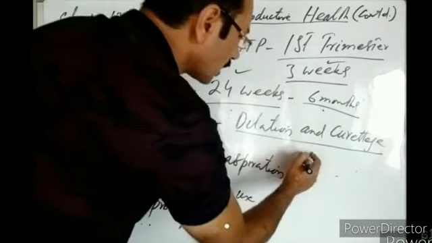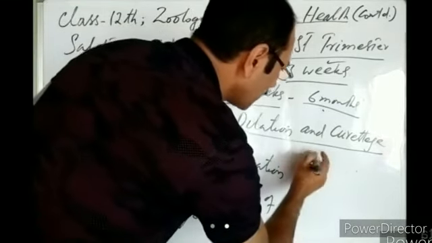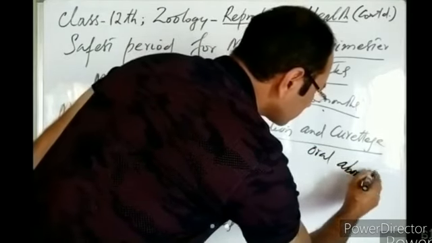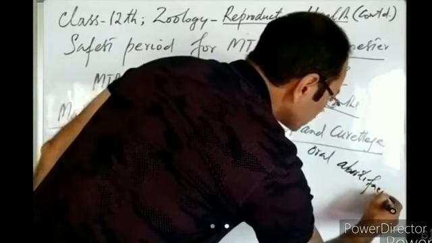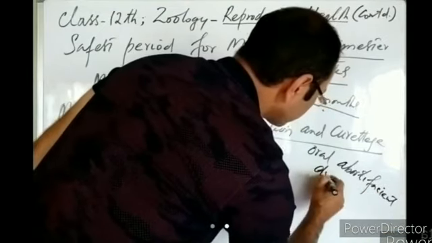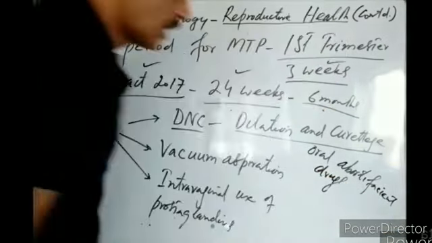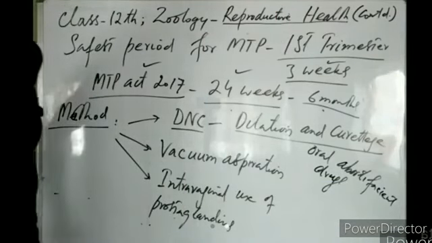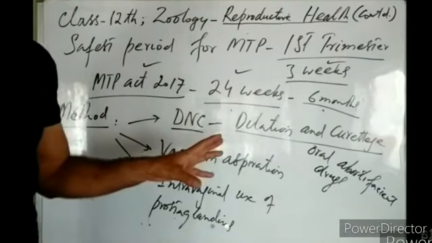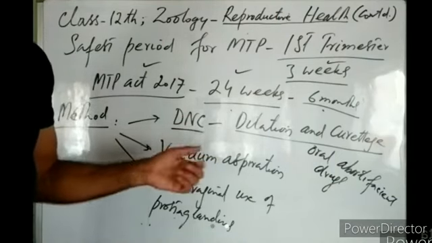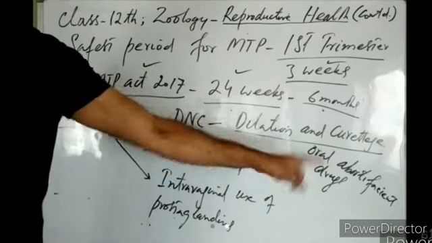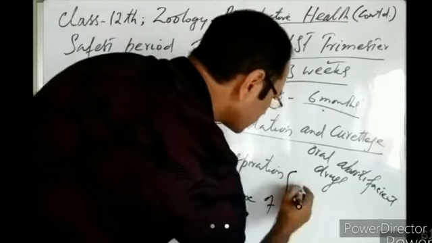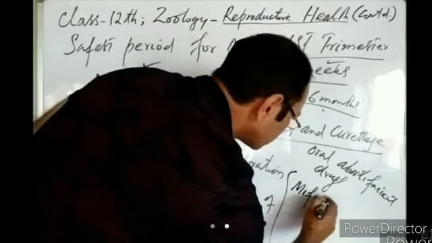It involves the use of some oral abortifacient drugs. So in this method, a patient is first given some abortifacient drugs, those drugs which help in abortion, which cause an abortion. Those drugs are known as abortifacient drugs. They are given orally to the patient. Which drugs are given? There is a drug known as mifepristone.